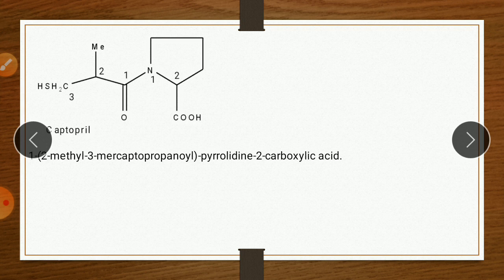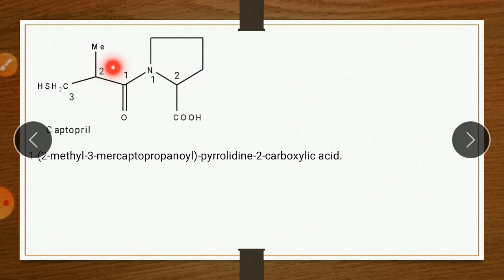Now the individual drugs. The first compound is captopril. The IUPAC name is 1-[(2S)-2-methyl-3-mercaptopropanoyl]pyrrolidine-2-carboxylic acid. So 1 means this position, 2 means this position.